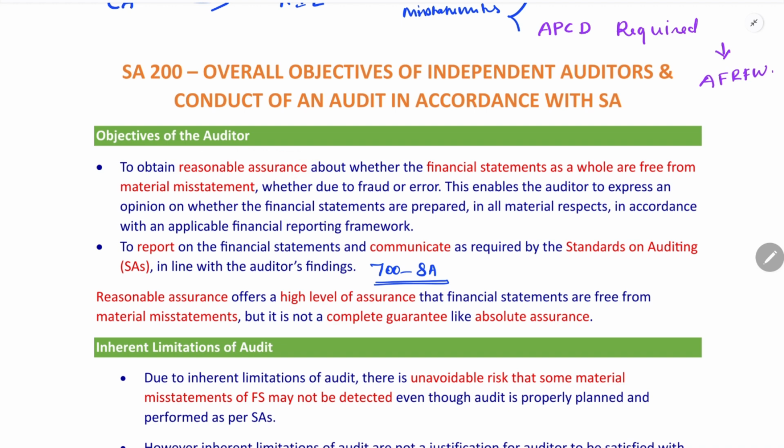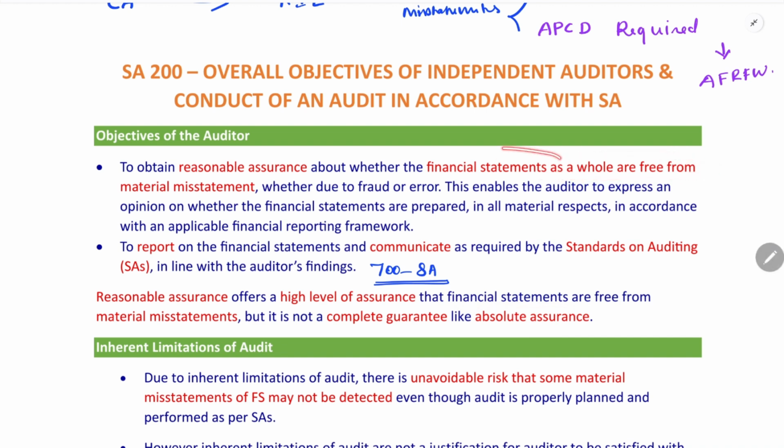So what do you mean by reasonable assurance? Reasonable assurance means it offers a high level of assurance that the financial statements are prepared, and also free from material misstatement. It gives a high level of assurance that the financial statements are free from material misstatement. But it is not a complete guarantee. The auditor is not giving a complete guarantee. The auditor gives only a reasonable assurance on the financial statements, not an absolute level of assurance. Okay.